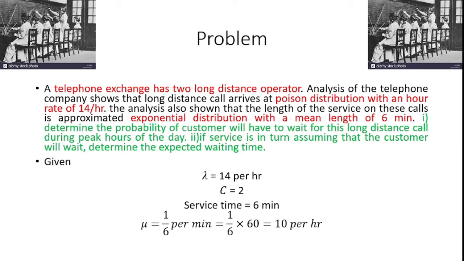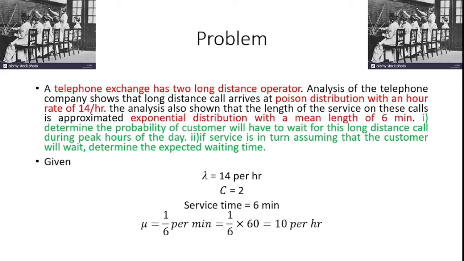And then the analysis also showed that the length of service on these calls is approximated by an exponential distribution with a mean length of 6 minutes. So in the problem there is an exponential distribution, always denoted with mu. According to this problem, every call takes 6 minutes. So how can I identify the mu value? Mu is equal to 1 divided by 6, because one customer takes 6 minutes.